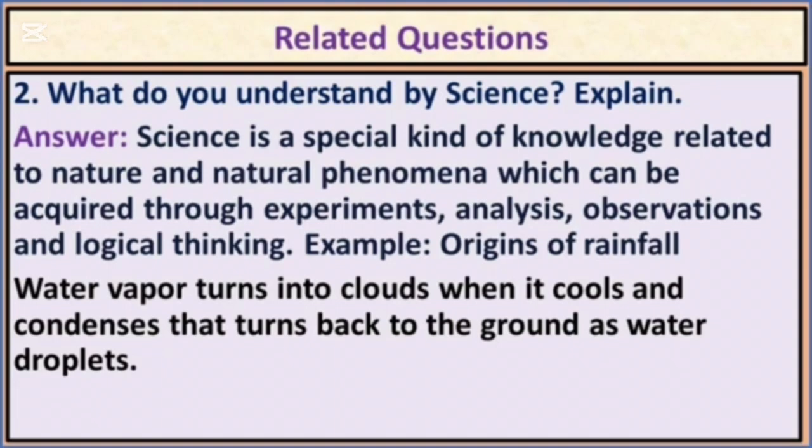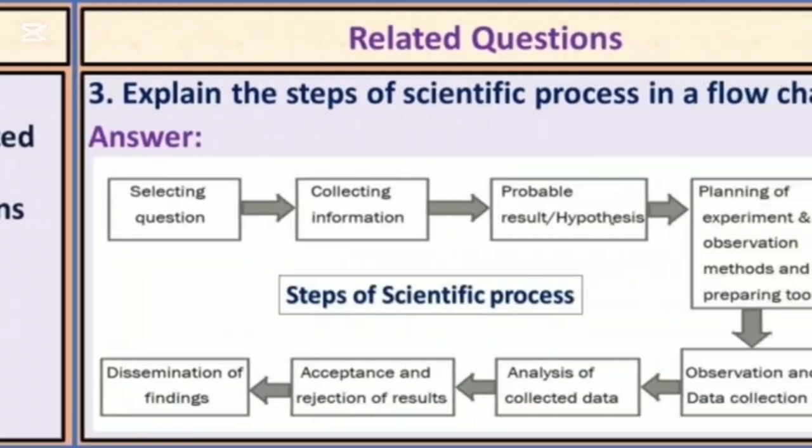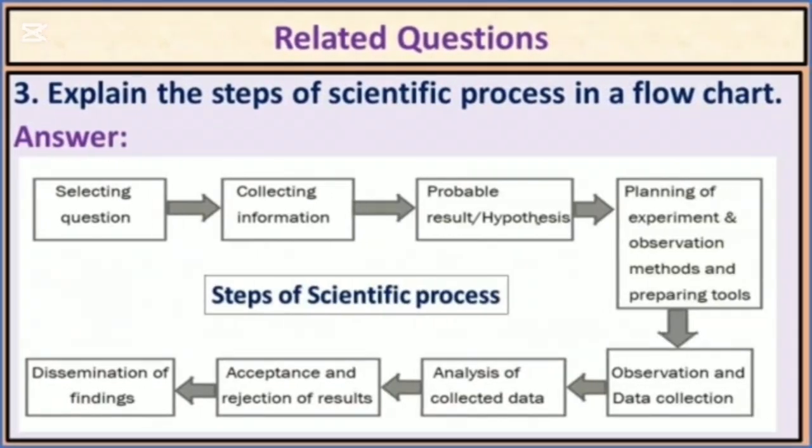About origins of rainfall. Actually, water vapor turns into clouds when it cools and condenses and then turns back to the ground as water droplets. It is natural phenomena, but I can explain it as a scientific method, isn't it? So that's why origins of rainfall, it is included in science. Have you understood?